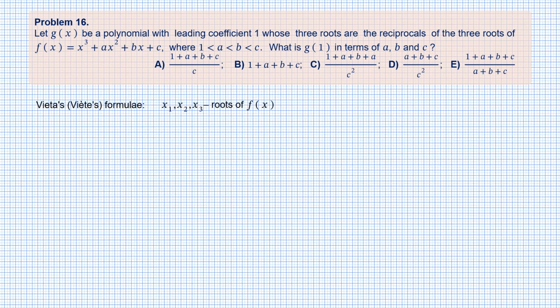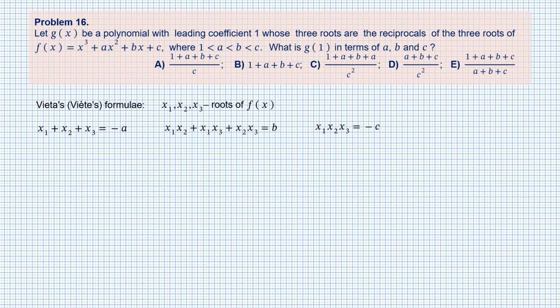So let x1, x2, and x3 be the roots of cubic polynomial f of x. For a cubic polynomial, the Vieta's formulae appear as the following. x1 plus x2 plus x3 is minus a. x1 x2 plus x1 x3 plus x2 x3 is equal to b. And the product of roots x1 x2 x3 equals minus c.